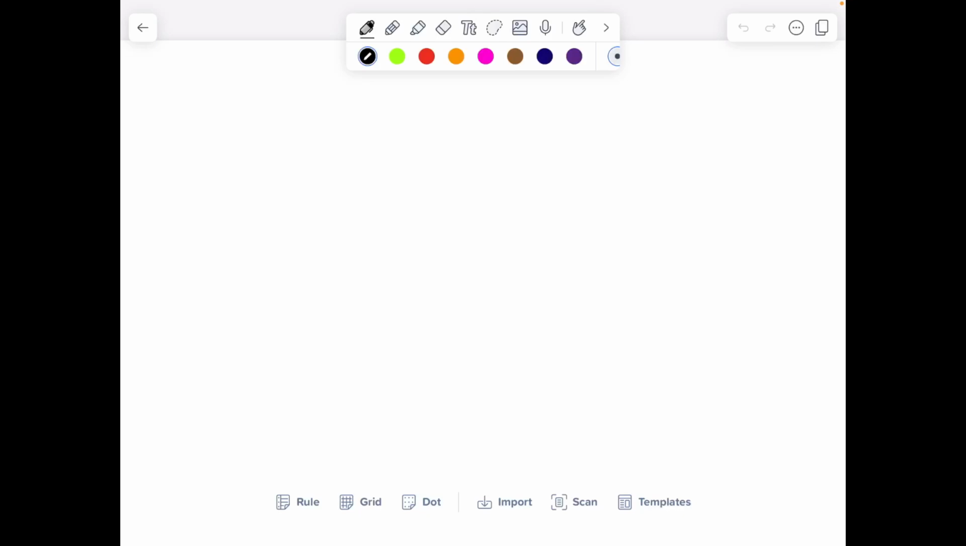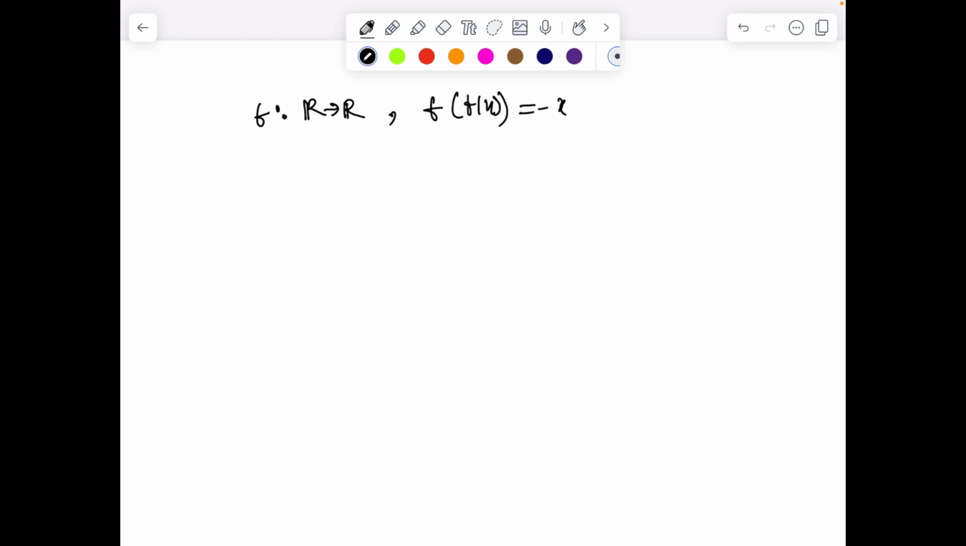Morning all, as you can see the question in the thumbnail. Part A of the question was: if a function f is defined from R to R such that f of f of x equals minus x for all x belonging to R, we call this kind of function a funny function. The first part was to prove there exists at least one funny function. That's not very hard. We can design a function.